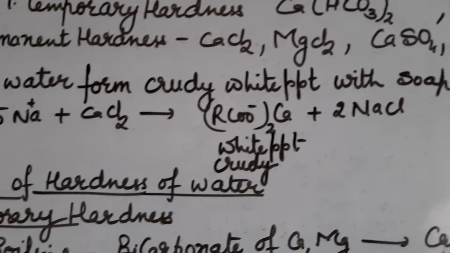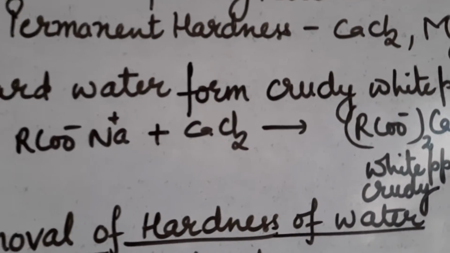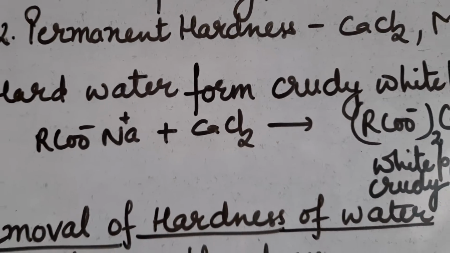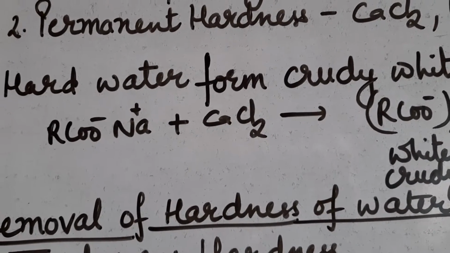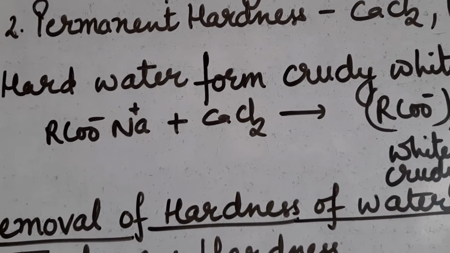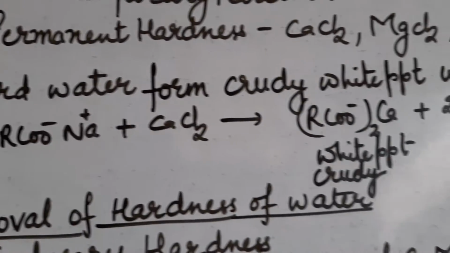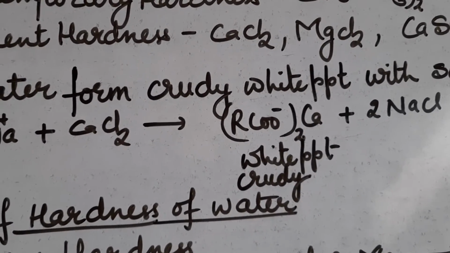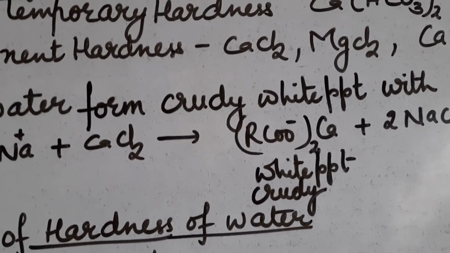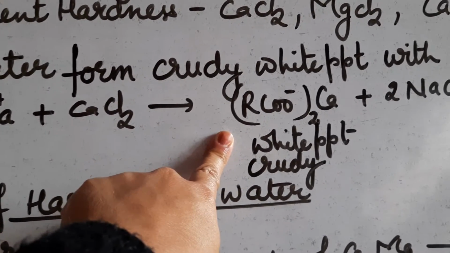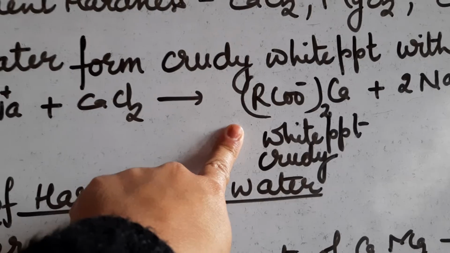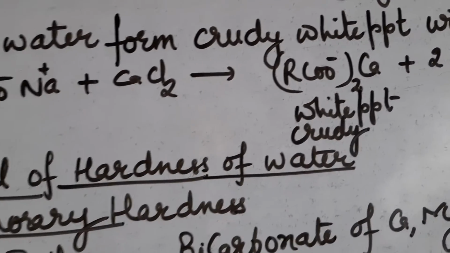Soap reacts with the calcium and magnesium ions present in hard water, that may be from temporary hardness or permanent hardness. So they form the calcium salt of higher fatty acid like this, which is a white crude precipitate. That's why soap does not form lather with hard water.